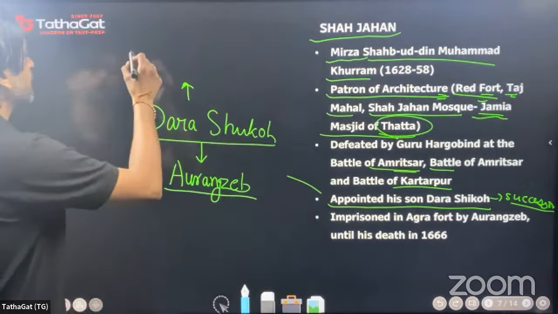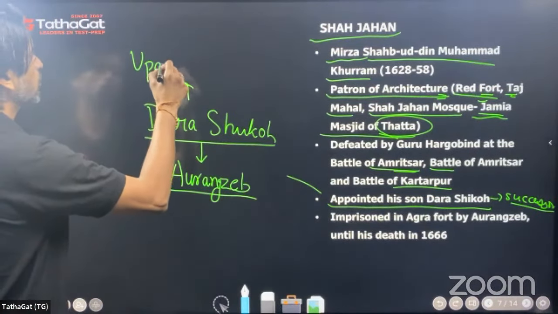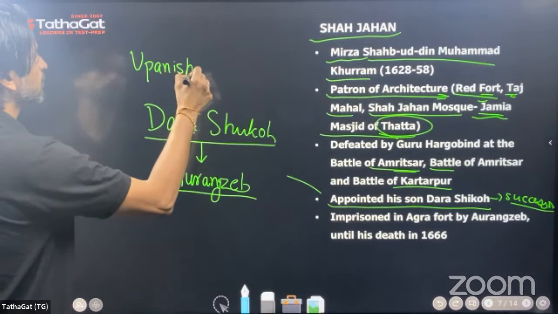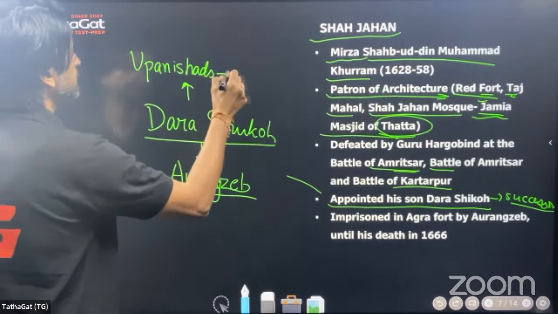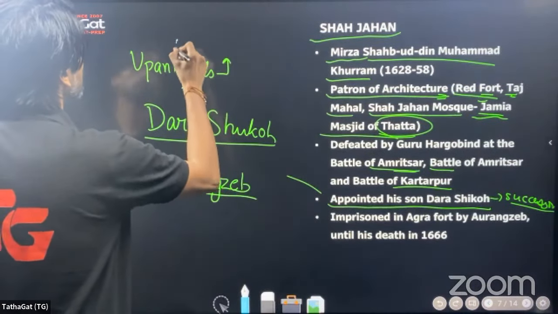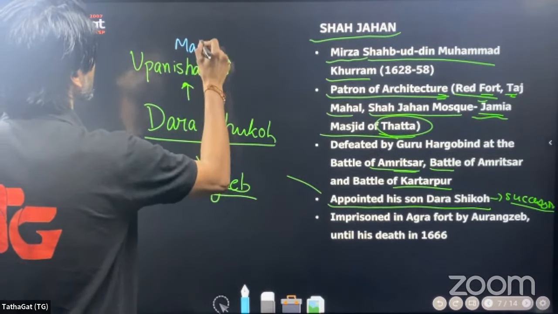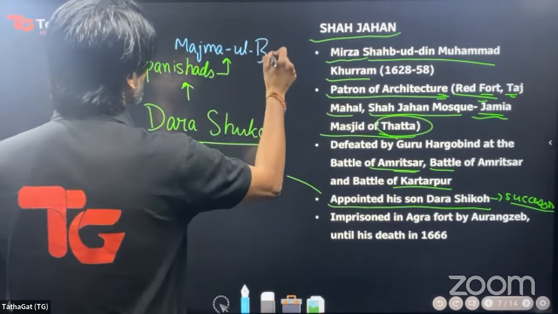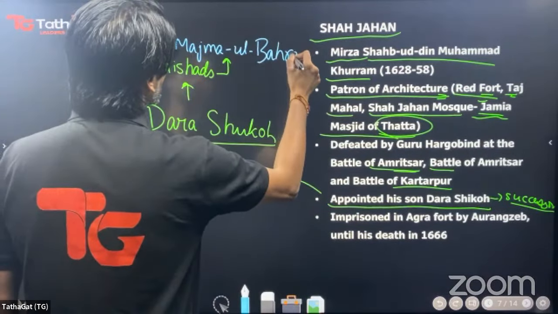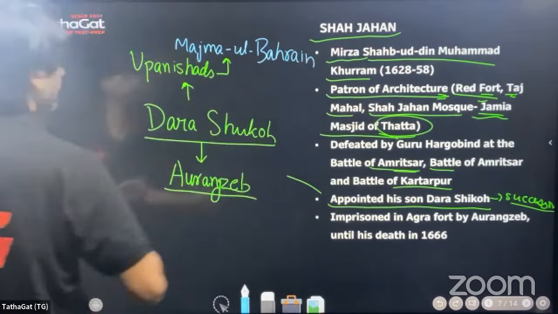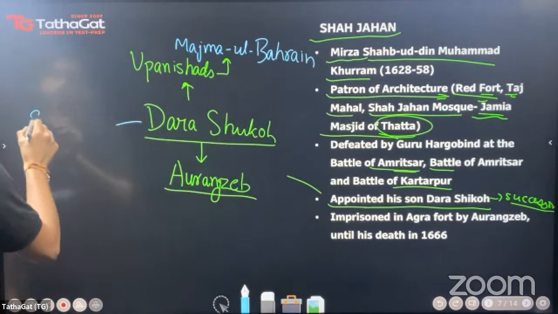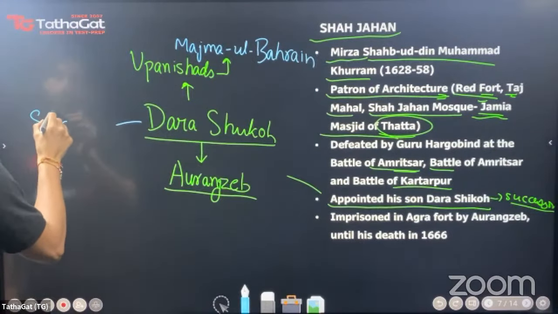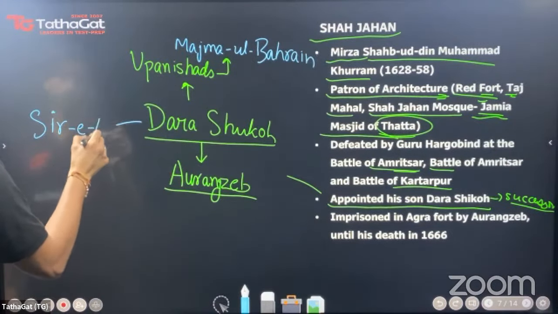He translated the Upanishads, which is known in this book as Majma'ul Bahrain. And another book that he wrote is known as Sirre Akbar.